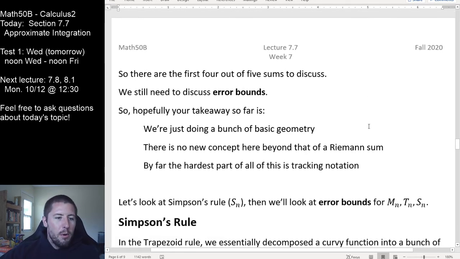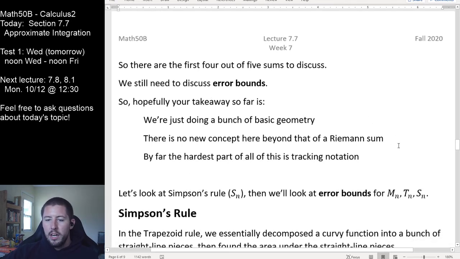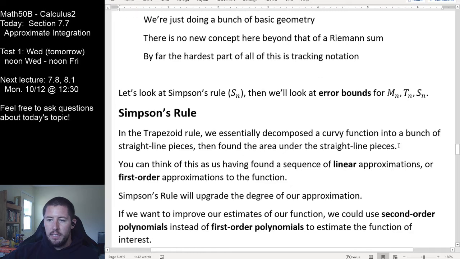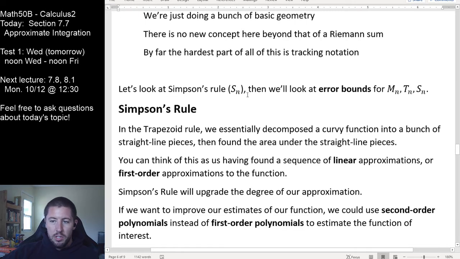Simpson's rule is a little bit more exciting because we're going to finally stop being in a purely geometric setting. So we're going to look a little more carefully at Simpson's rule. Let's do the Simpson's rule approximation for our integral, and then we'll look at the error bounds associated with our three more exciting sums: midpoints with n subdivisions, trapezoid with n subdivisions, and Simpson's rule with n subdivisions.